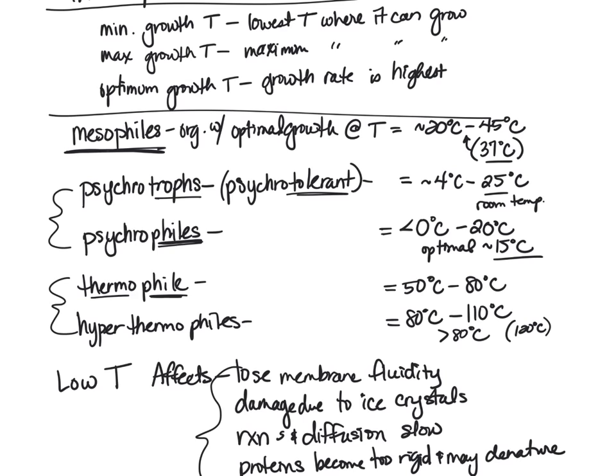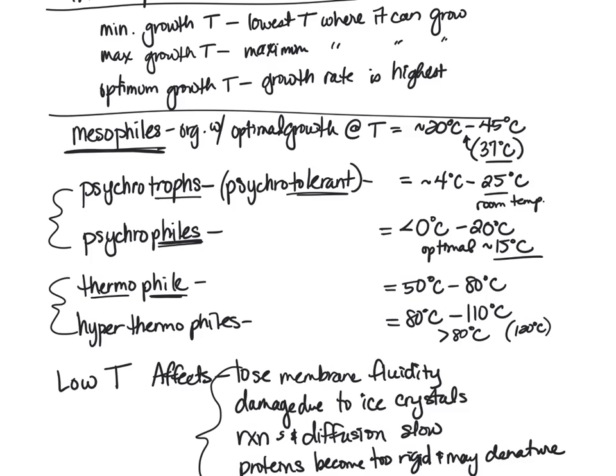So we will talk more about that, however, when we get to the end of the semester in Chapter 18, when we're taking a look at our immune system and how all of these pieces that we're learning throughout the semester about different types of bacteria, different pathogens, all kind of culminates at the end with how do our bodies deal with these different things now that we've learned about them.